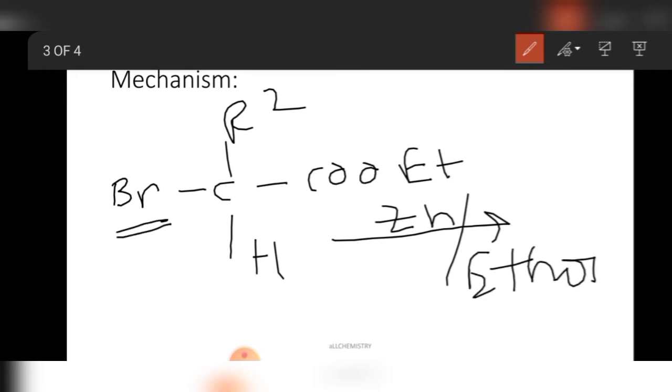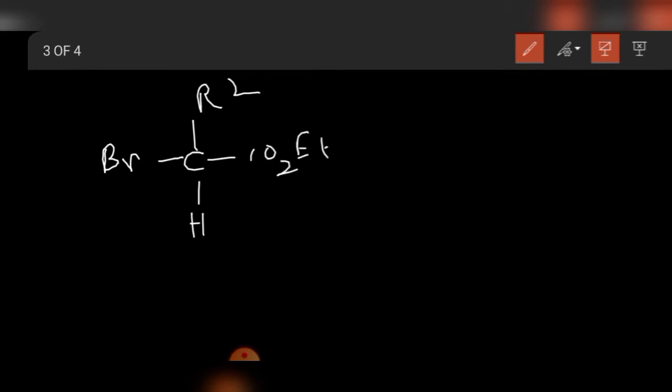Zinc is a metal with high electron density, so it has a tendency to form an organometallic compound. It will form a zinc bromide compound, BrZn-CR2-CO2Et.